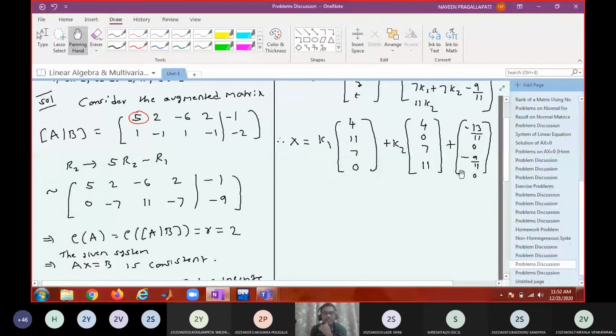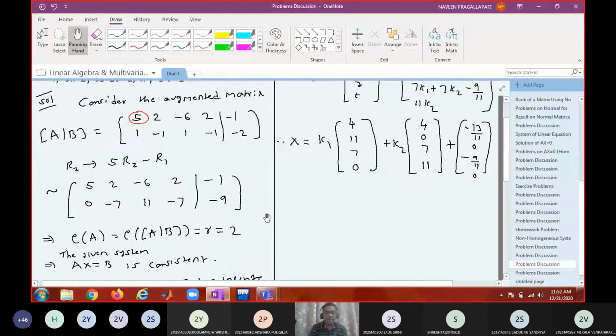Yes, sir. This expression will give infinitely many solutions, because I can give infinitely many values to K1 and K2. The simplified expression only will give the independent solution. Okay, so this is the answer to this problem.